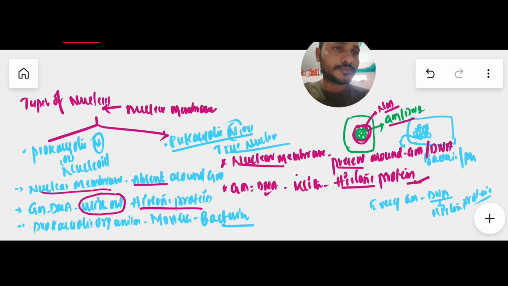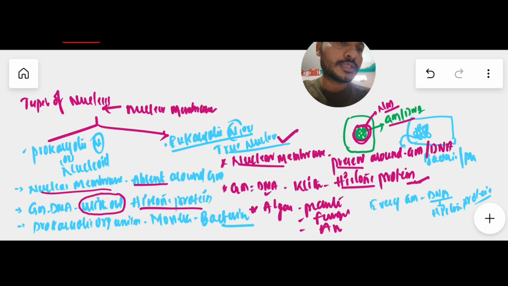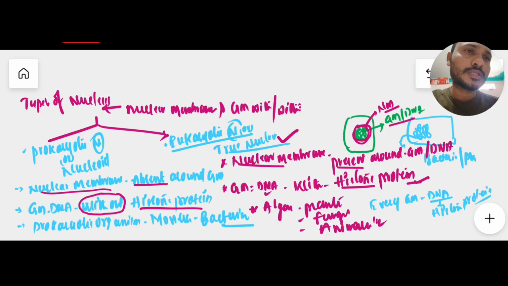Hence, due to the presence of a nuclear membrane and genetic material with histone protein, such a nucleus is called a true nucleus. Generally this type of nucleus is found in higher organisms, like algae and each and every plant group, even in fungi, and animals. So all these organisms contain a eukaryotic nucleus. Okay, so likewise we have types of nucleus based on the presence or absence of a nuclear membrane, and genetic material with or without histone protein. We classify them into two categories.